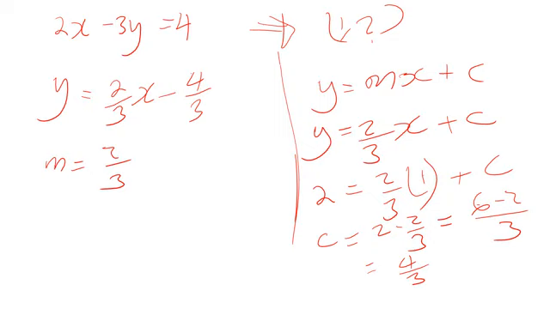That's our c. Therefore the complete equation, which will be parallel to that equation, is y equals 2 over 3 x plus 4 over 3. As simple as that. Reaching this far is also the end of our lesson. See you in the next lesson. Thank you.